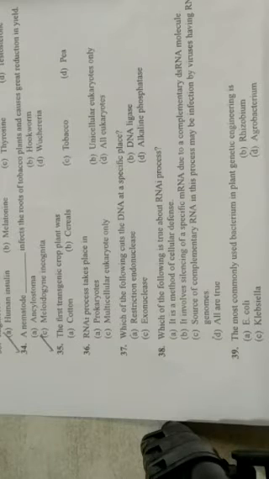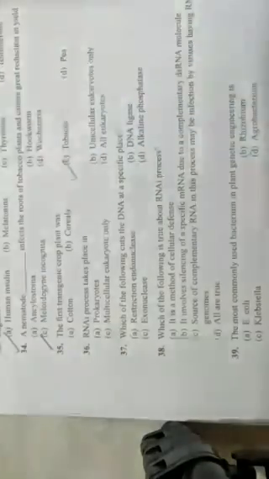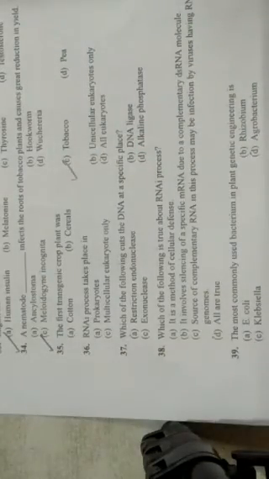Next, the first transgenic crop plant, very easy. The first transgenic crop plant was tobacco. Don't get confused with cotton. First transgenic crop plant was tobacco. Clear? A cotton, B cereals, C tobacco, and D pea.